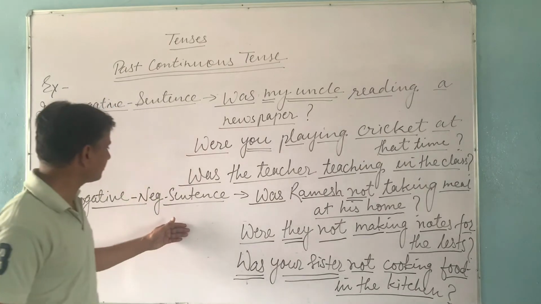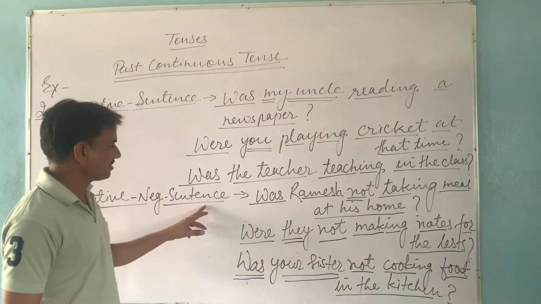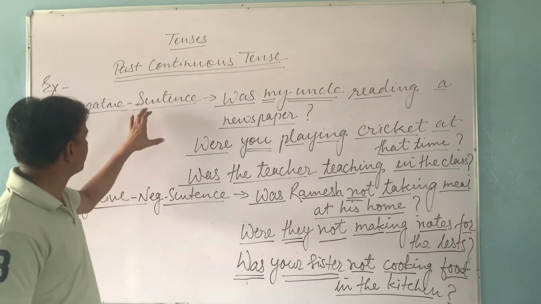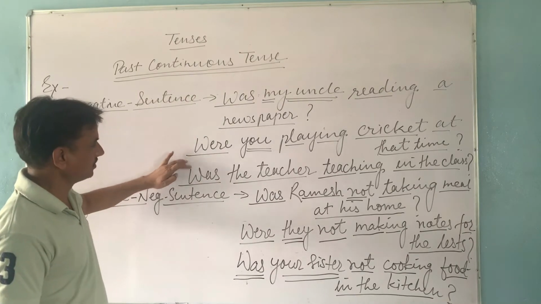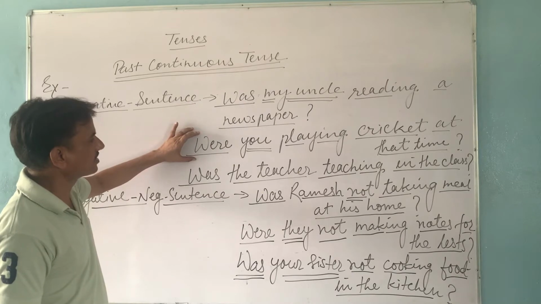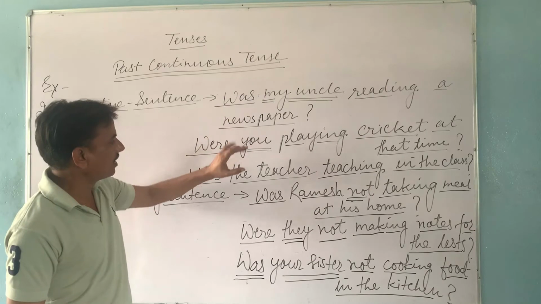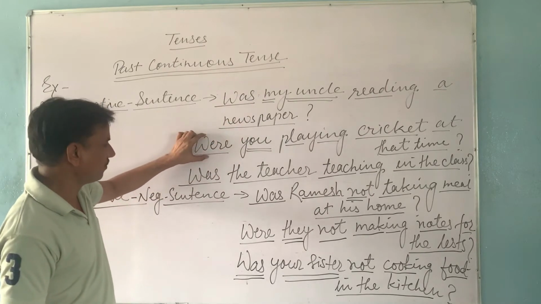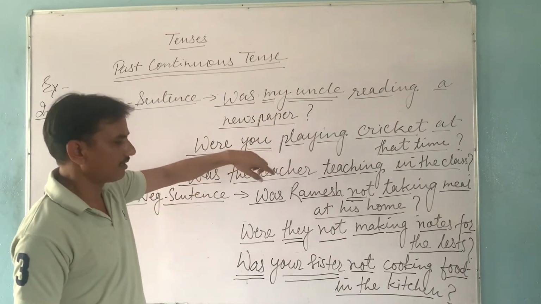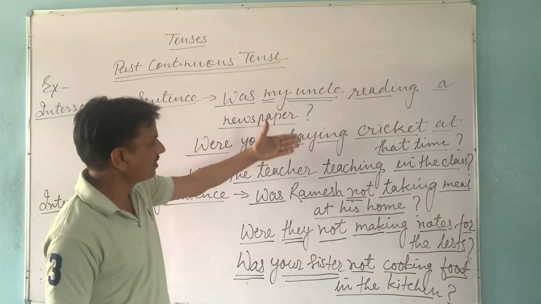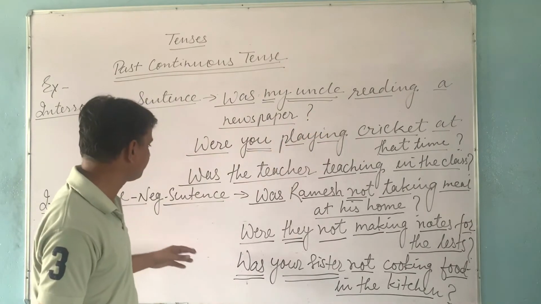So students, these are the important things in interrogative sentence and interrogative negative sentence. In an interrogative sentence we always start with the helping verb was or were. That is, they are used according to the number of our subject. If our subject is singular, we start with was. If our subject is plural, we start with were. Then after that we follow the same structure of sentence as an affirmative or simple sentence: first form with ing, object, other words, if any, and the question mark.